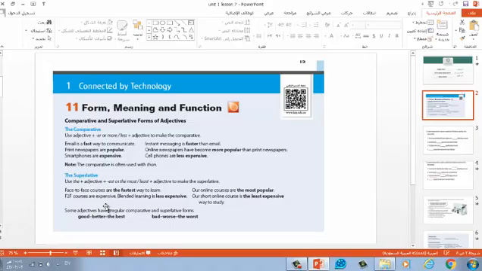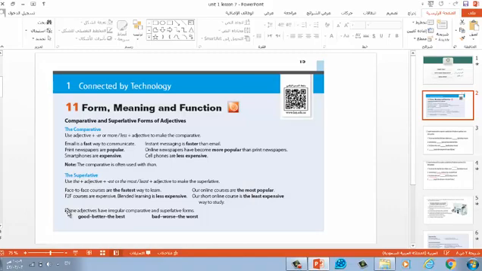Like when I say Ali is the tallest student in his class, or Yasser is the best at English among his classmates. So the point is, when we make a superlative adjective, we add a final EST to the end of the adjective. So have a look. The superlative. Face-to-face courses are the fastest way to learn. Our online courses are the most popular.